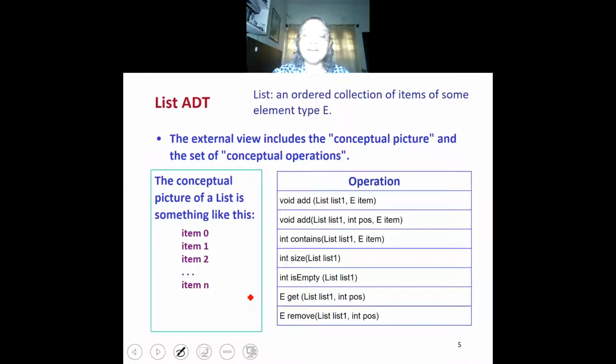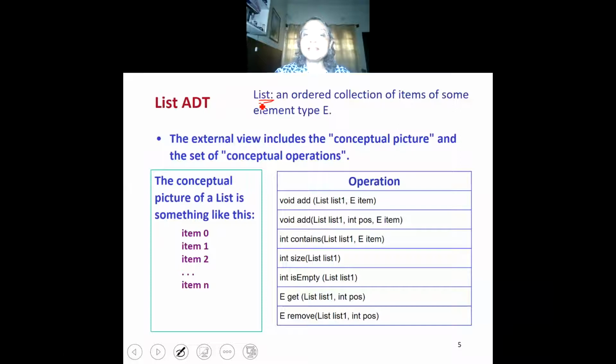Suppose we want to define an abstract data type of a list, and we define a list as an ordered collection of items of some element type. So E may be integer, E may be a student record.